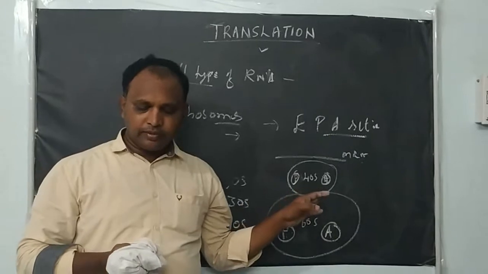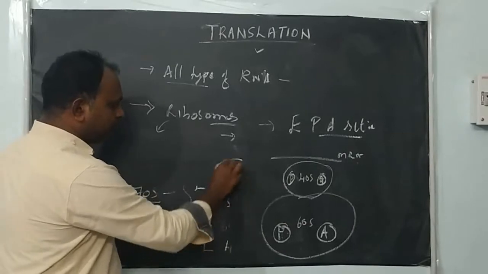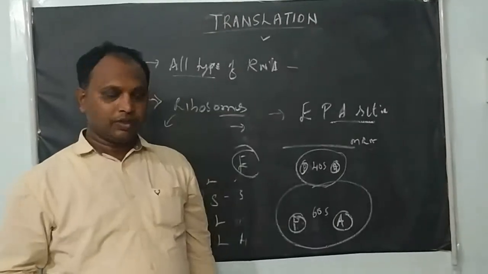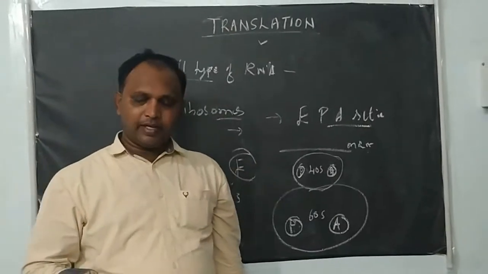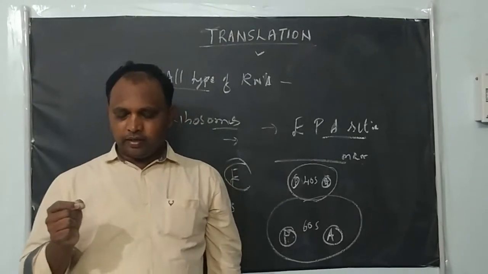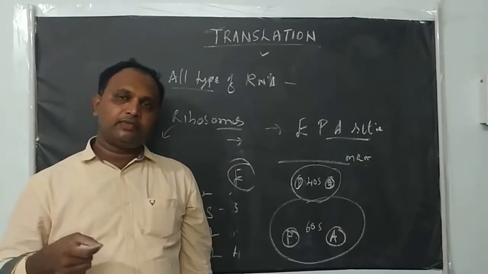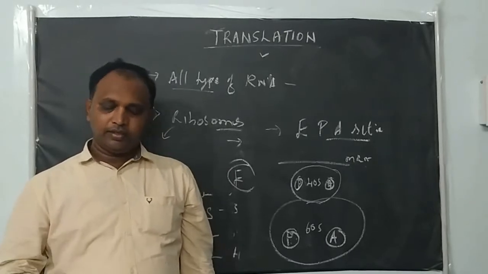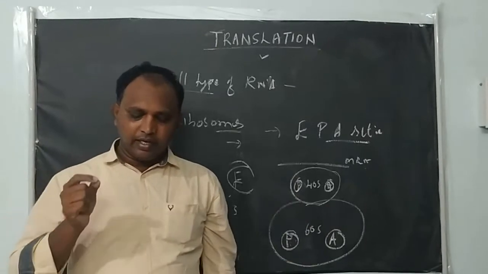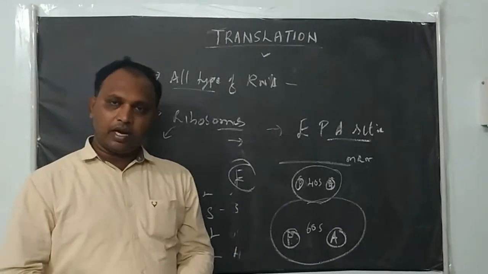In addition to this, the ribosome has one more site, called the E site. The E site is the exit site of the ribosome. Through this site, the deacylated tRNA, that is, the tRNA after transferring its amino acid to the peptide, is deloaded and exits. That site we call the E site, right? So these are the different sites found in the ribosome molecule.